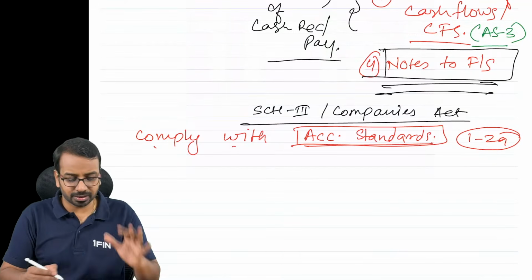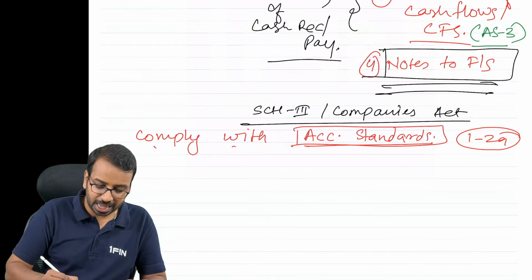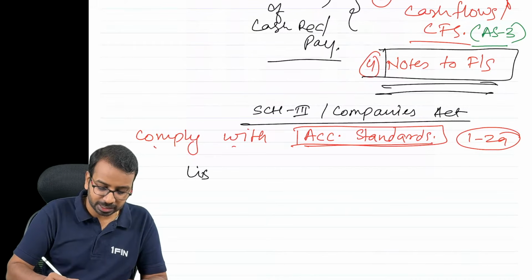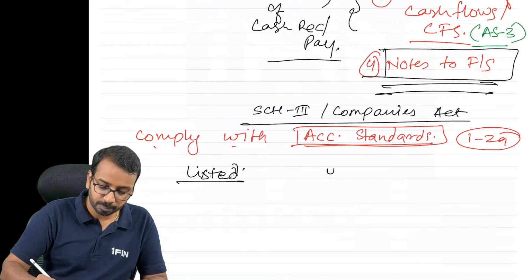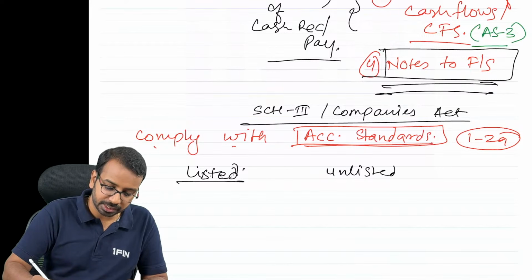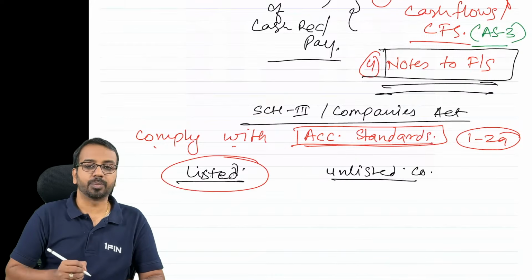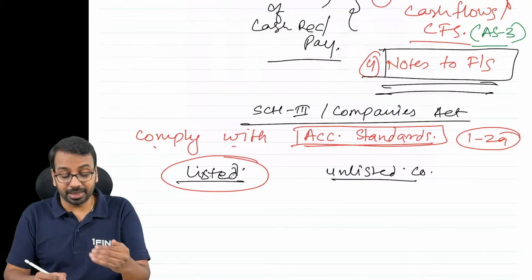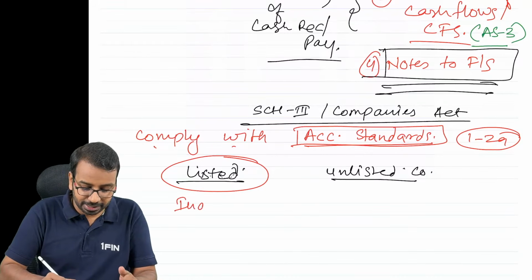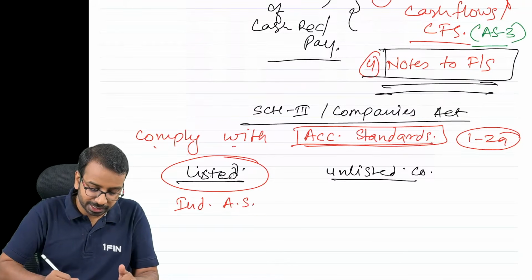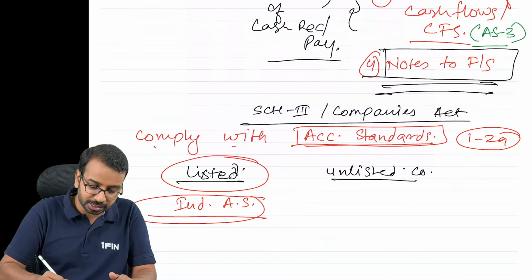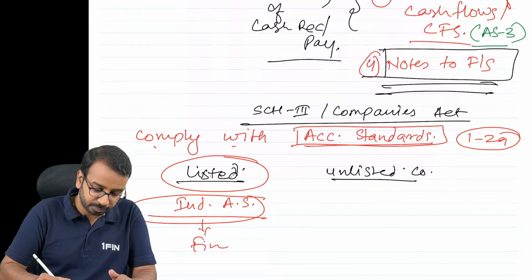Now here I'll give you one extra information. We have some companies, right now just understand this, listed companies and unlisted companies. To all the listed companies, we apply something called Indian Accounting Standard. This you will learn in final.